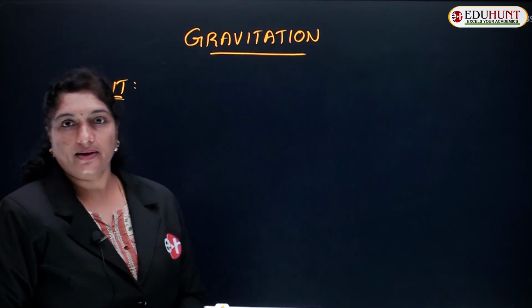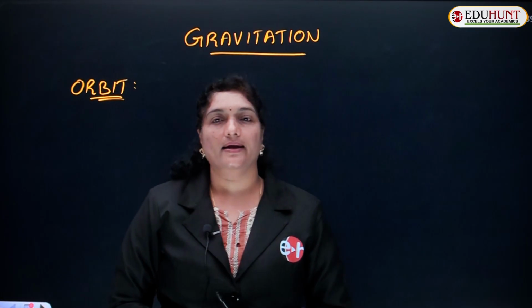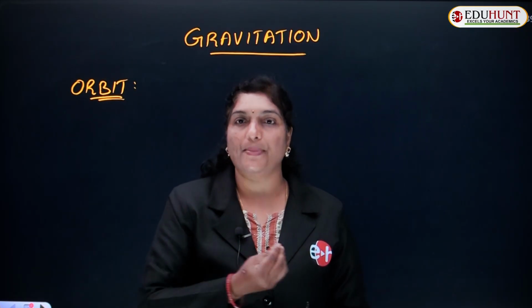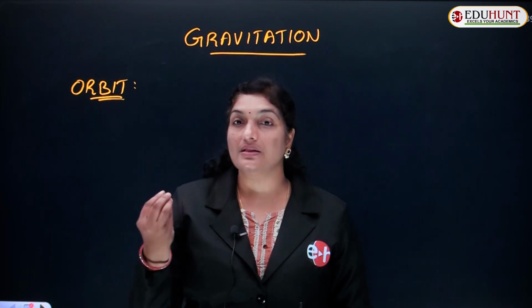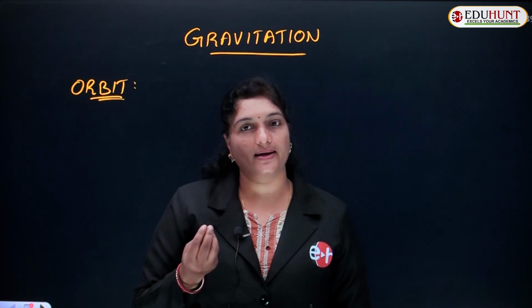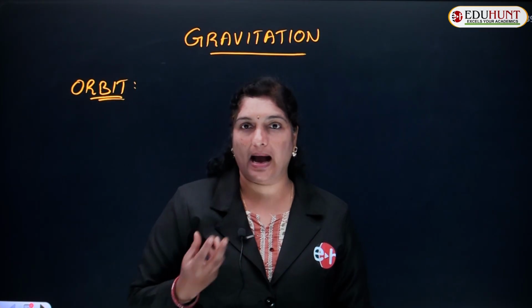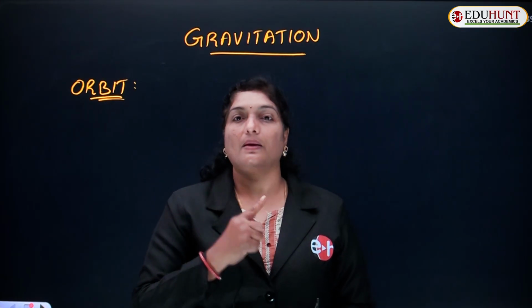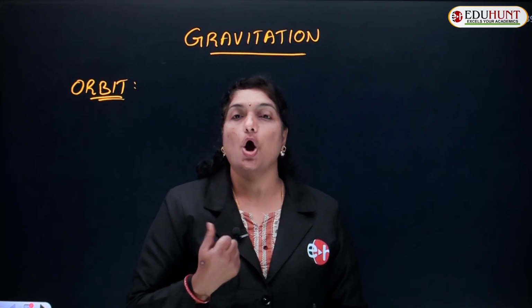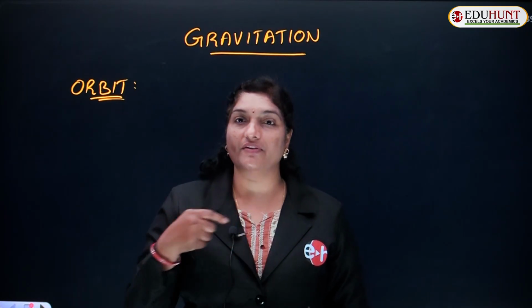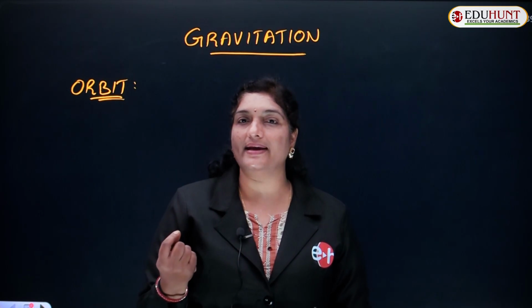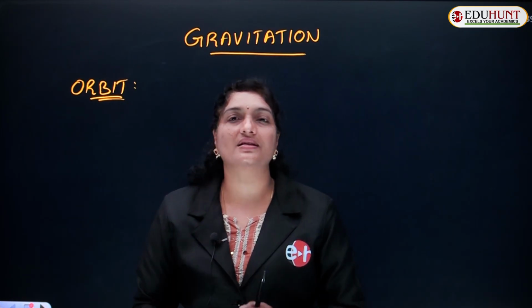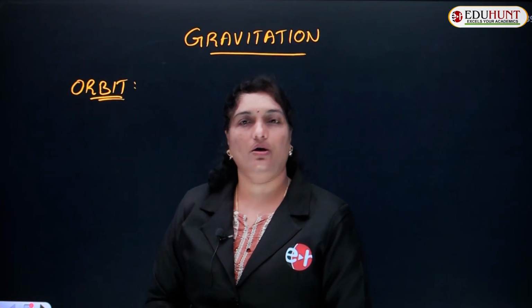So, what is an orbit, children? As we know, all the planets revolve around the sun in some path. Similarly, all satellites revolve around the planets in some particular path. And this path along which the planets revolve around the sun, or the satellites revolve around the planet, this path itself followed by the planets or satellites is called an orbit.